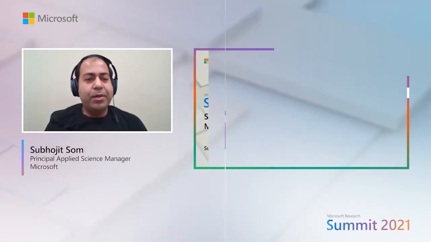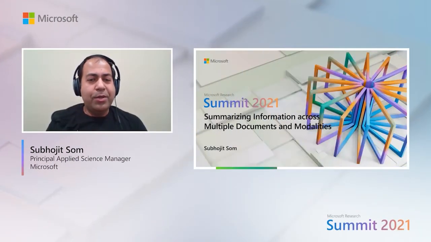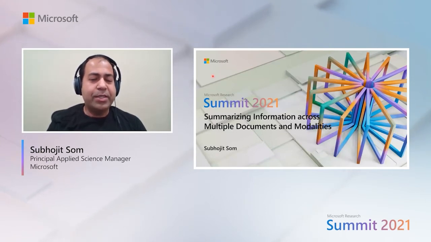Hi everyone, I'm Subhojit. I work in the Microsoft Turing team, and I lead various projects across Q&A, question answering systems, conversational systems, multimodal applications, and deep learning in those domains, and image super resolution. I'm going to talk about summarization across multiple documents and modalities today.